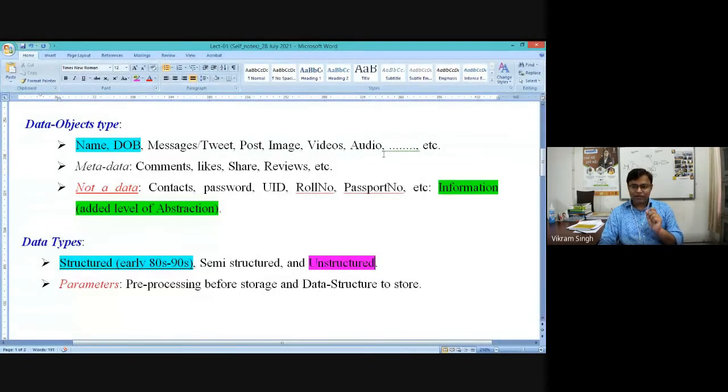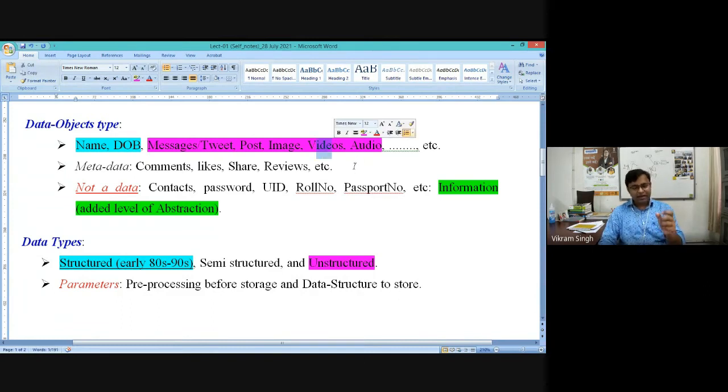Typically, audio, video, image, event post, event message, and tweets are the types of content assumed to be unstructured in nature, because to fit this data, message, tweet, post, and image, you need to apply some pre-processing. After pre-processing this data, you can fit the same data into a structured storage device, right? Because after the mid 90s also...